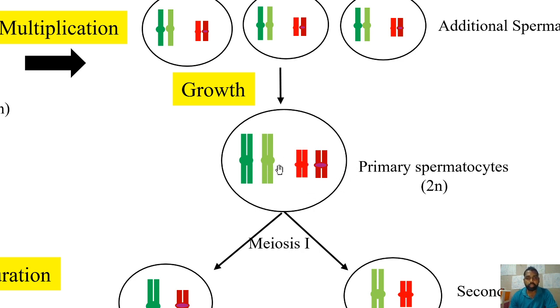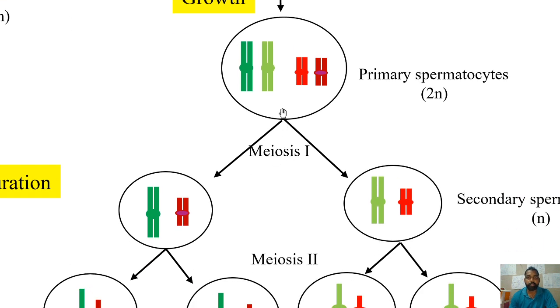Now this is undergoing the first round of meiosis, that is meiosis 1. Here there will be pairing of homologous chromosomes. Here the homologous chromosomes are shown with the similar color. This is dark green and the light green. This is one homologous chromosome pair. This is another homologous chromosome pair. So in the process of meiosis, these homologous chromosomes will be paired in prophase 1, and later they will be separated from each other.